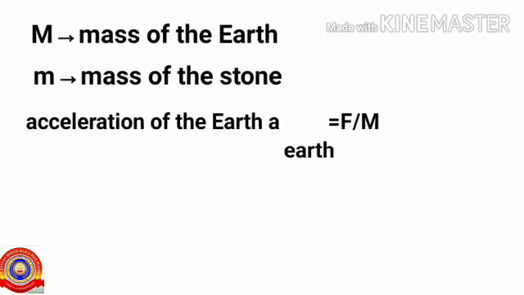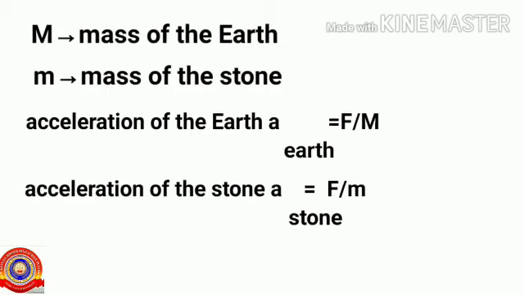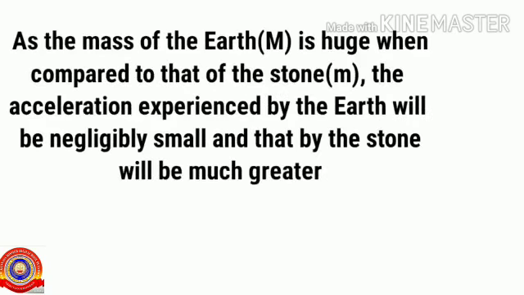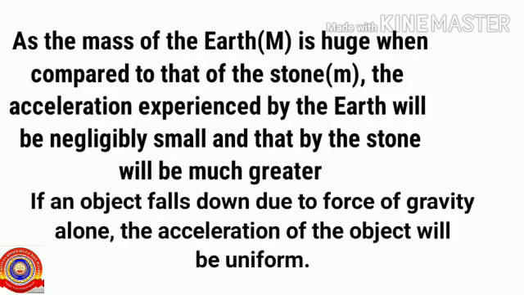As there is mutual attraction between them, don't they experience the same force? Yes. Therefore, acceleration of the earth equals F by capital M, and acceleration of the stone equals F by small m. As the mass of the earth, capital M, is huge compared to that of the stone, small m, the acceleration experienced by the earth will be negligibly small, and that of the stone will be much greater. From this we can understand that the mass of the earth is huge, so the acceleration given by the earth is greater than that of the stone.